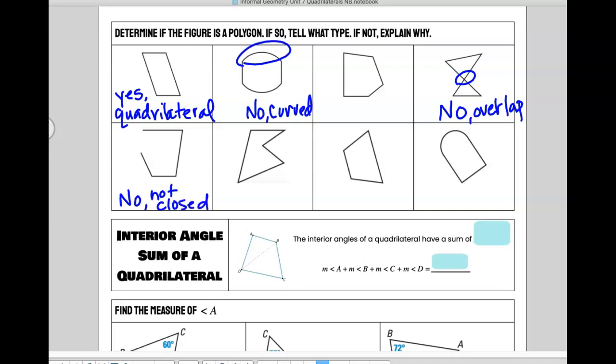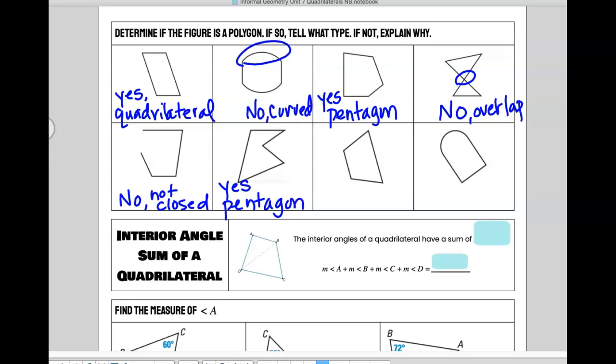Should we go back up to the top? Is this one okay? Yeah. How many sides does it have? 5. And what do we call a 5-sided figure? Pentagon. Okay, how about this one? Yes, this one's okay, made up of straight sides, no gaps, no overlaps. It also has 5 sides, so it's a pentagon.